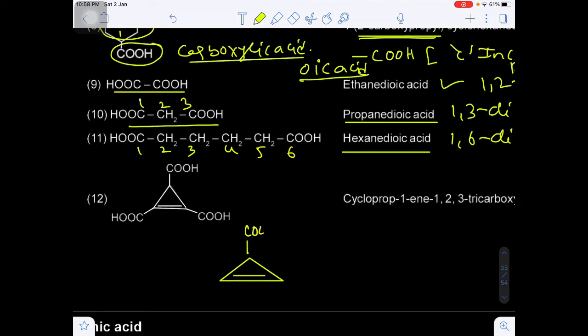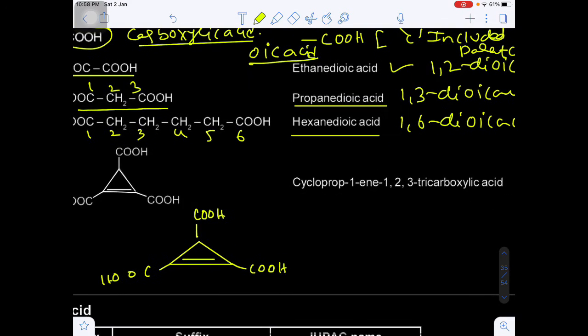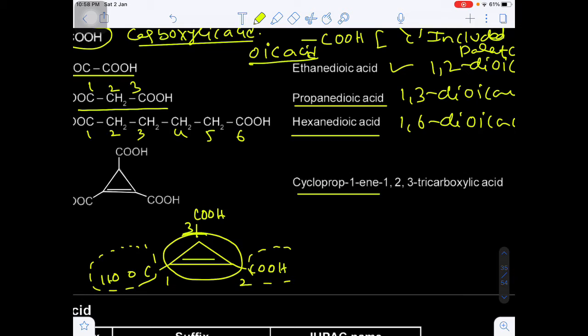Okay. Now here 3 substitutions are there, and the 3 substitutions are nothing but carboxylic acid groups. Now this is the cyclopropene. Suppose if you take the first carbon, this will be second and this will be third carbon. The double bond will be in between 1, 2. That's why cyclopropene. And there are 3 locants present on the first carbon, second carbon and third carbon. So that's why 1, 2, 3 tricarboxylic acid.